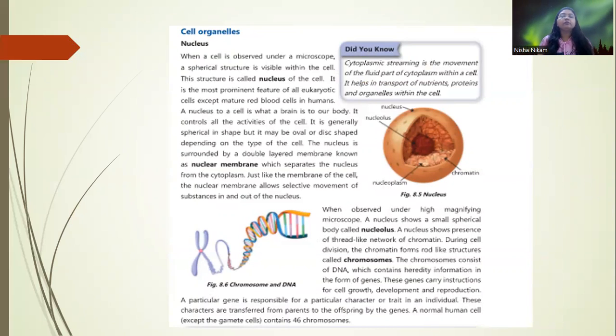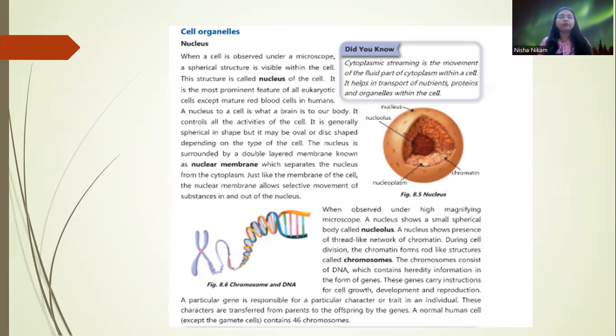Nucleus. When a cell is observed under a microscope, a spherical structure is visible in the cell. It is called a nucleus. It is the most prominent feature of a eukaryotic cell, except in mature red blood cells in humans. A nucleus to a cell is what a brain is to our body. It controls all the activities of the cell. It is generally spherical in shape, but it may be oval or disc shaped also, depending on the type of cell it is.